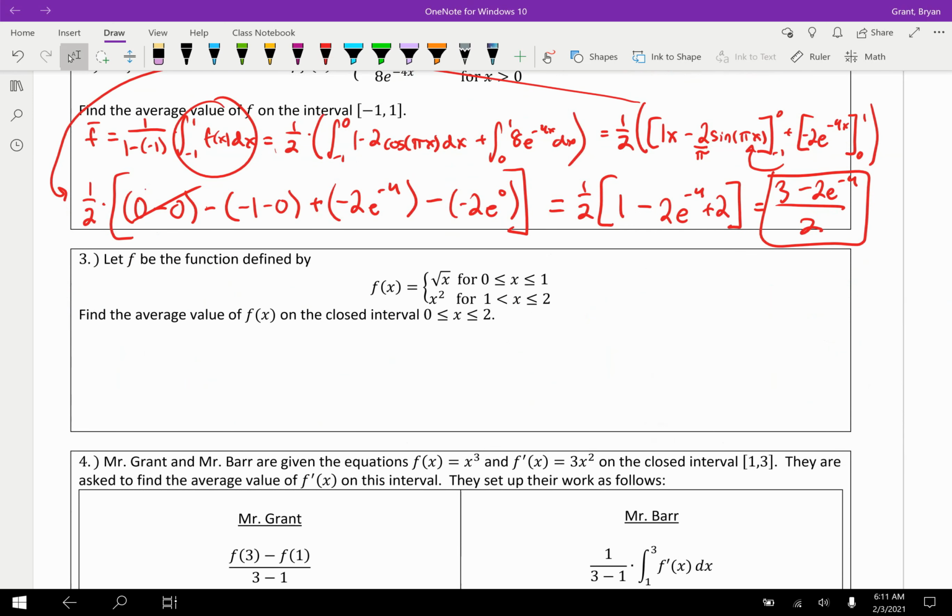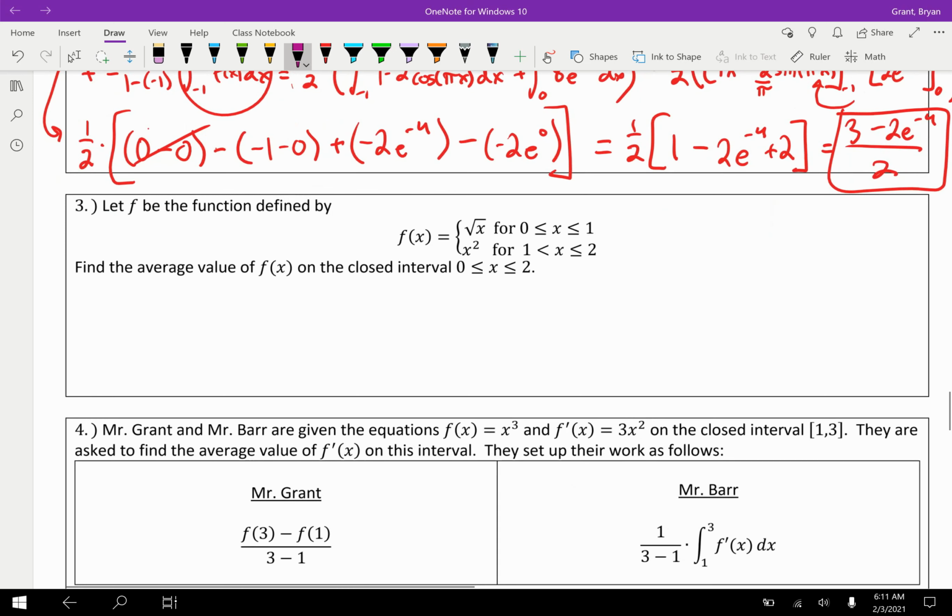Let's try another. All right, looks like pretty much the exact same thing. You should probably try to pause me and make sure you can work through this on your own, and then we will come together shortly. All right, I hope you found some success on this problem. I'm going to try and use 3 lines here. I might need more space, I'm not sure, but I'll start up above.